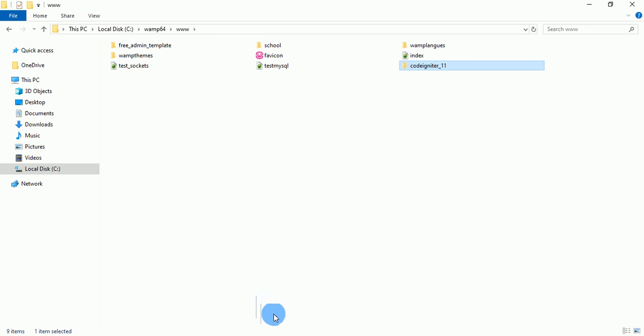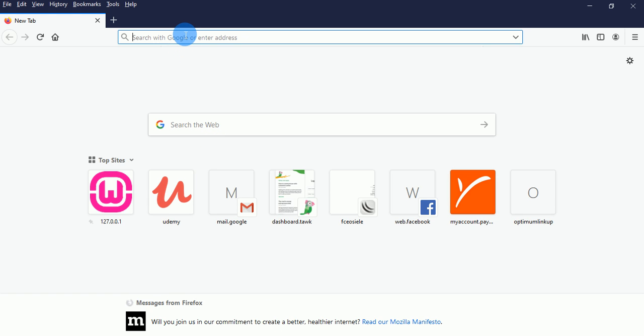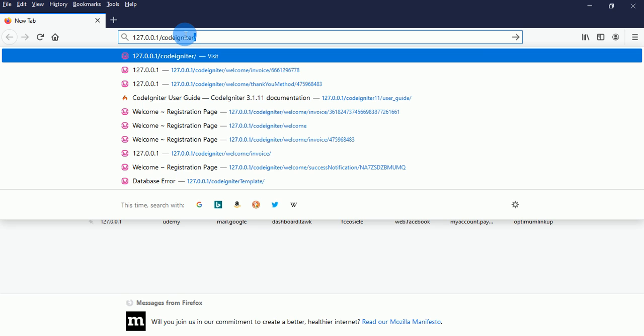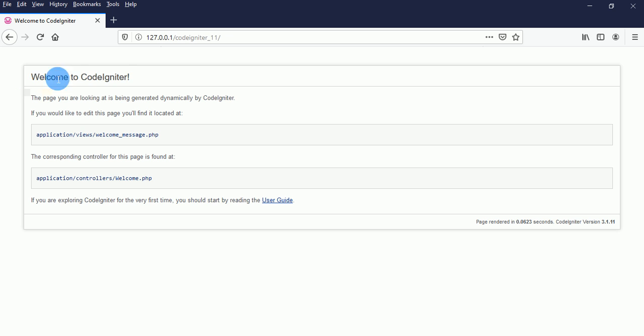Good, this is it. If we go to our browser and type 127.0.0.1/codeigniter_11, enter. Beautiful. You are going to see a welcome message telling you that this is CodeIgniter. If you have this on your screen, congratulations, because you have just successfully set up CodeIgniter on our local server.